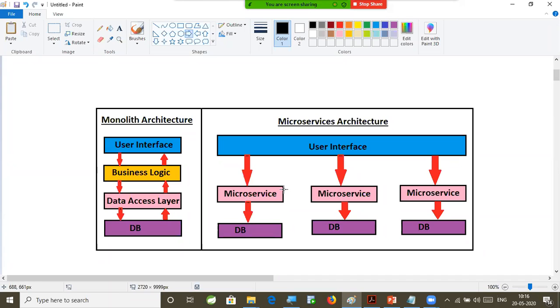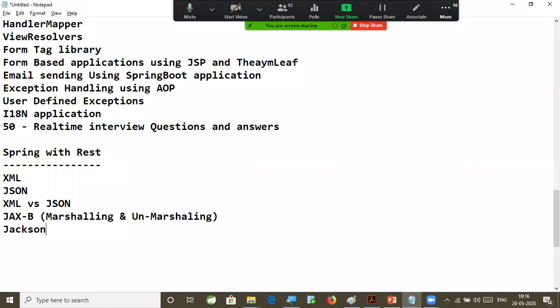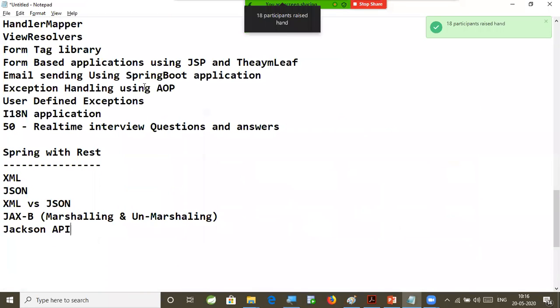Similarly, my microservice wants to talk to another microservice. How will data be exchanged between these two microservices, in the form of XML or JSON? So we need good knowledge of XML, JSON, and JAXB as well as the Jackson API. How to convert Java object to JSON and JSON to Java object we are also going to understand by using this Jackson API.